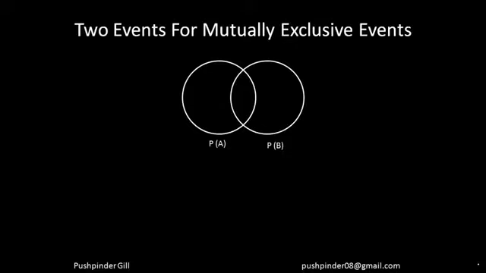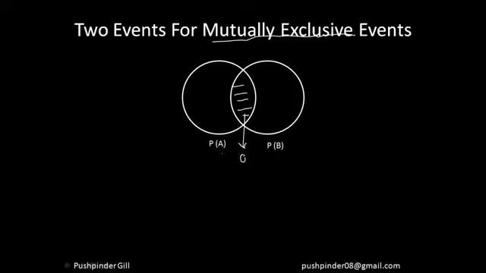Now, what if the events are mutually exclusive? What do you mean by mutually exclusive events? As discussed in these videos, mutually exclusive events are those events which cannot happen together. So that means for those events, this thing is nothing but 0.